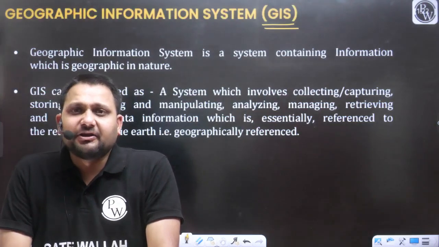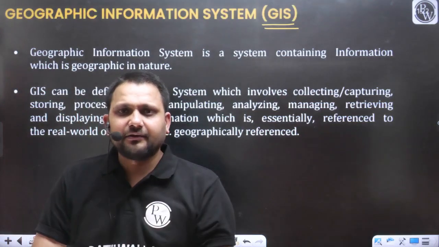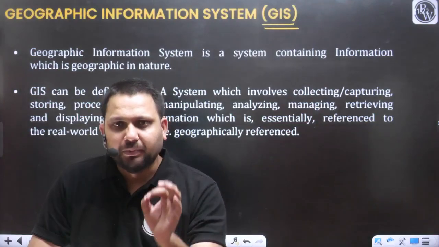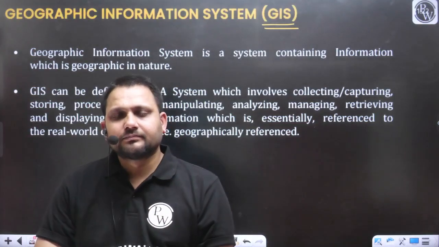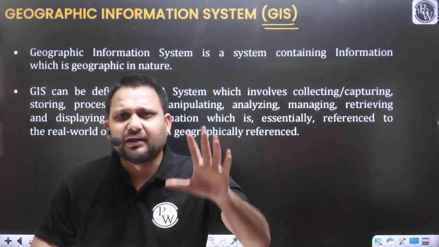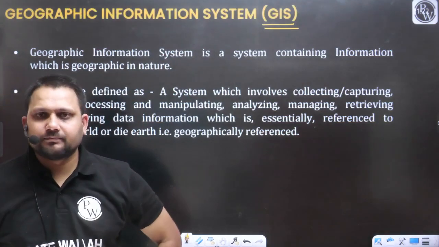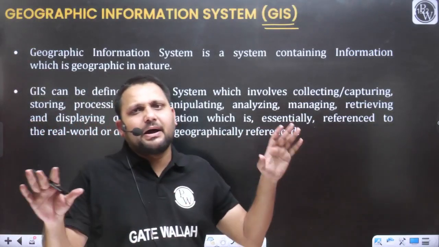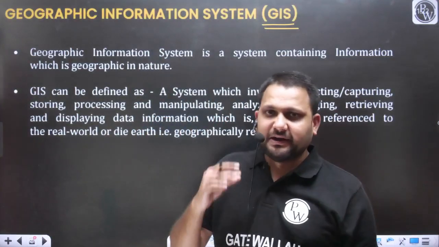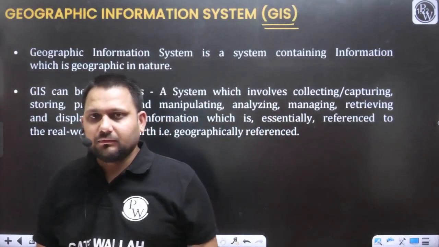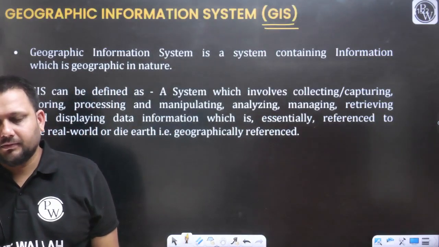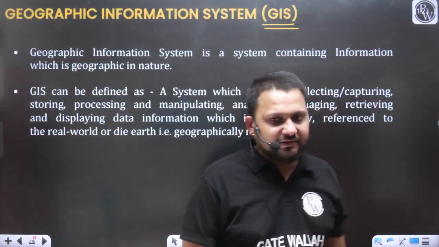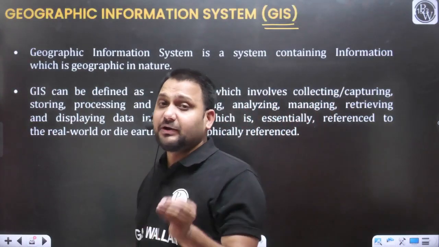So management of data will include data collection, data storage, data manipulation, data interpretation, data processing. All these are part of the management of the geographic data. From the collecting to the retrieving of the information, all the parts are included as the data management. I hope this point is clear to everyone. So again, I am concluding, what do you mean by the geographic information system? It is a system that deals with the management of the geographic data.